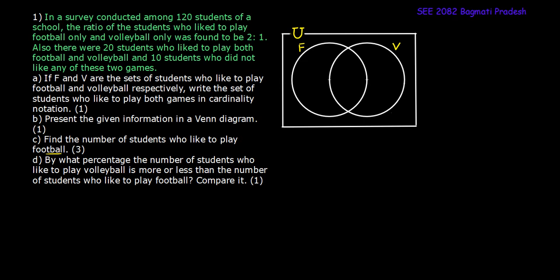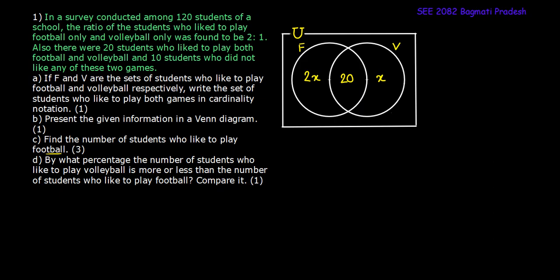Here we are given that 2x students like football only and x students like volleyball only, followed by 20 students. So this is the portion which lies in both F and V, so it represents the intersection.